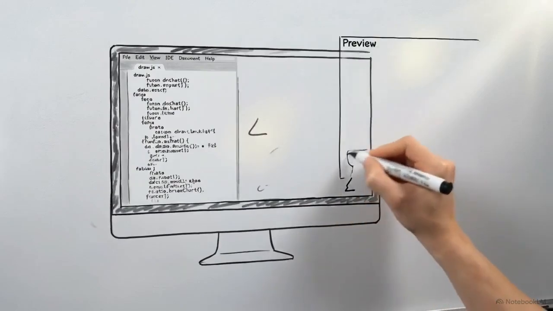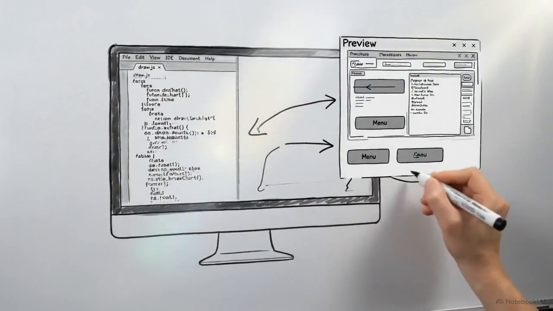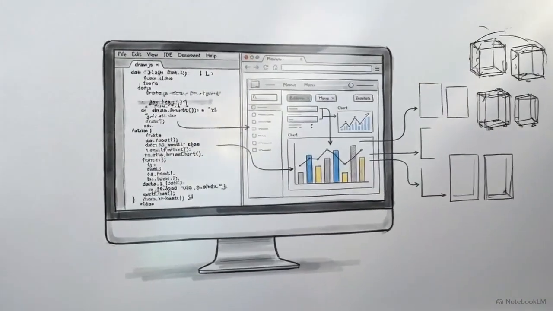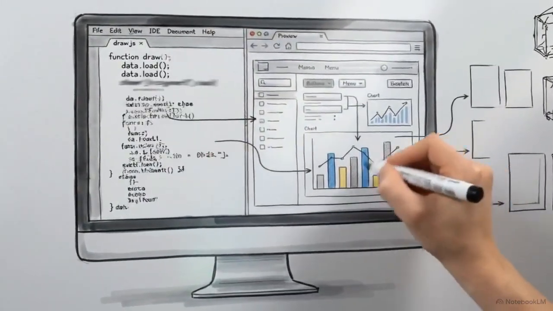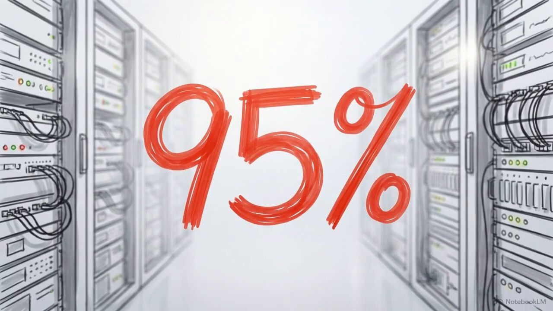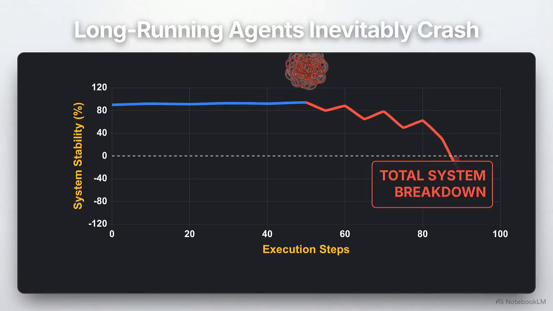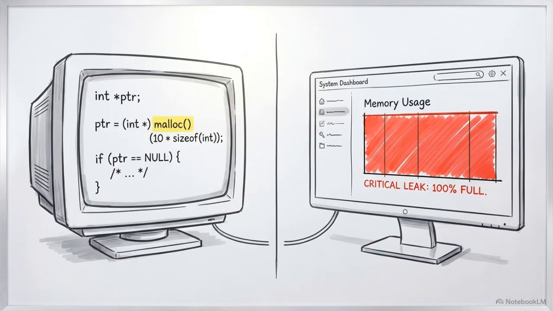We are often promised a version of autonomous development where agents assemble themselves into complex structures, building entire applications while the engineering team sleeps. But the data from 2025 reveals a different reality. 95% of these generative AI pilots fail when they leave the lab. In production environments, long-running agents almost inevitably degrade and crash. These failures are frequently caused by a process mirrored in classic computer science, the malloc-free memory leak.